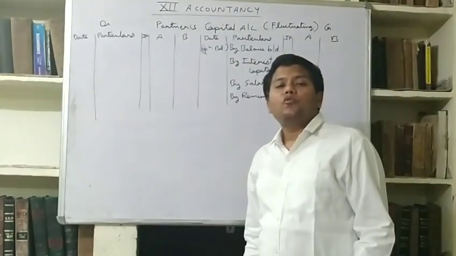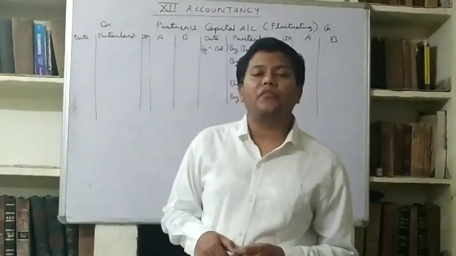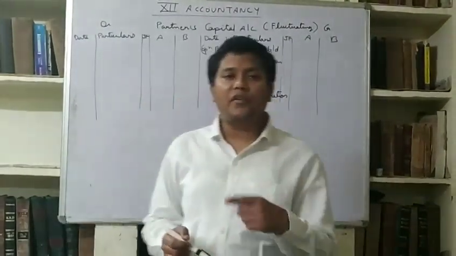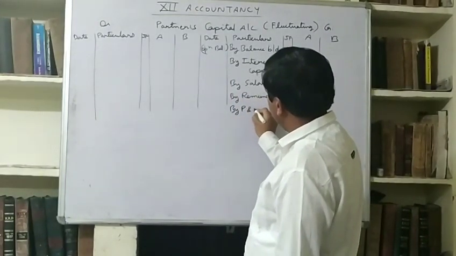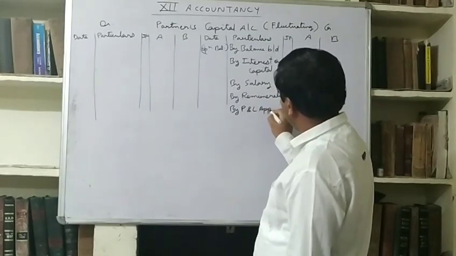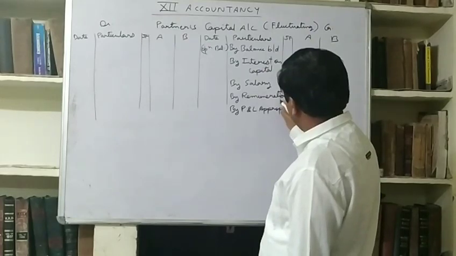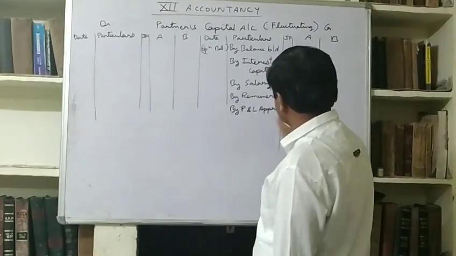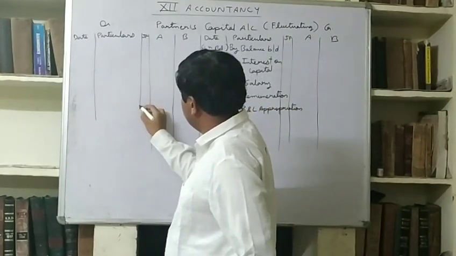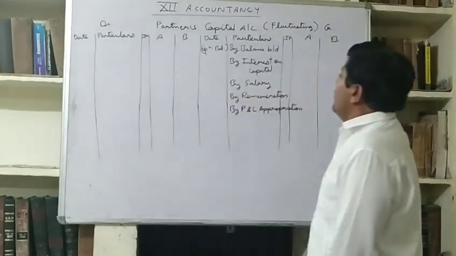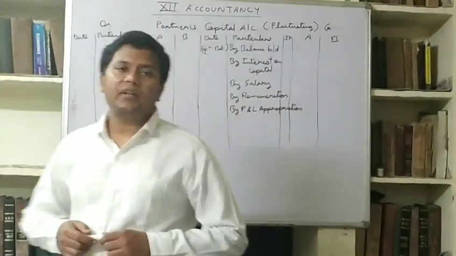When profit is distributed to partners, you should have known that in P&L Appropriation account we distribute profits to partners. That profit will also be credited to partners by name, by P&L Appropriation. So understood, whatever we are providing to partners will be credited to partners capital account.